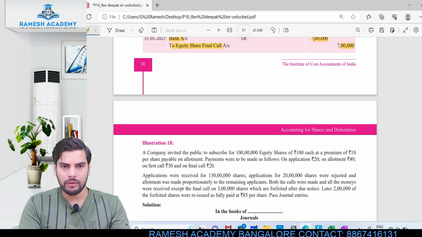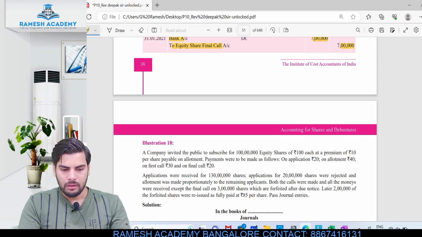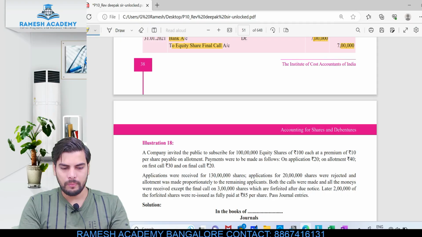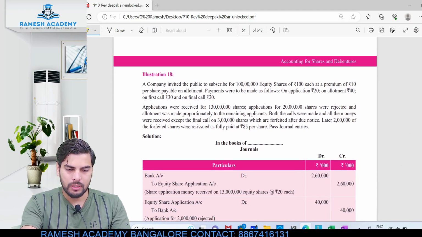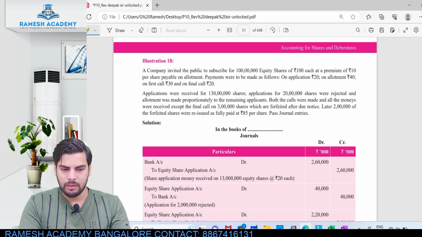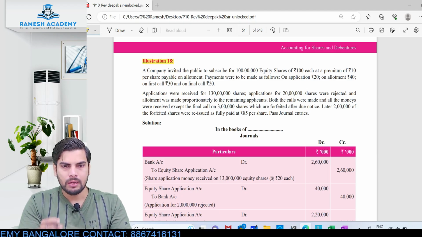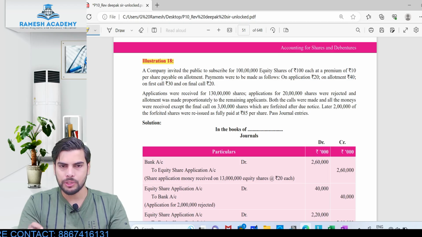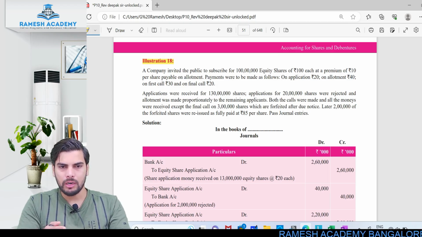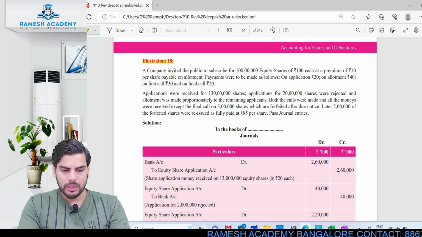Anybody having any doubt, any confusion so far? Clear? Okay, now let's have a look at the next illustration, illustration number 18. Anybody having any doubt with the previous illustration? In the previous illustration, there was no forfeiture, nor any reissue. Only pro rata allotment, that is proportionate allotment. In case of oversubscription, that is how we deal with pro rata entries. There was nothing pertaining to forfeiture or reissue of forfeited shares. Clear? So fine, let's move on to illustration number 18.